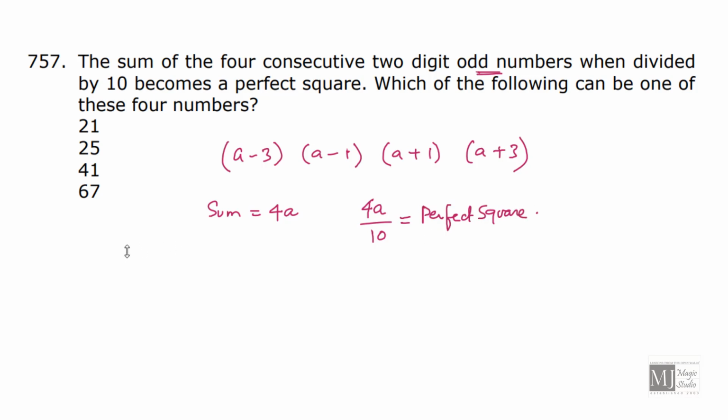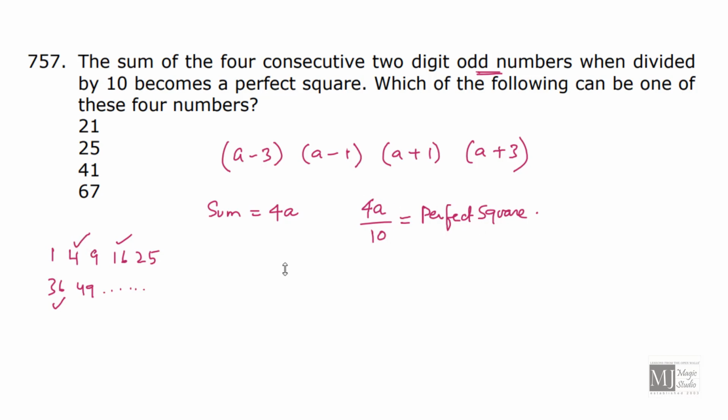Let us list down a few squares: 1, 4, 9, 16, 25, 36, 49 and on and on. Now 4A by 10 is a perfect square. Then what is sure is that this perfect square needs to be a multiple of 4. Then only can they cancel out each other and we can have the value of A.